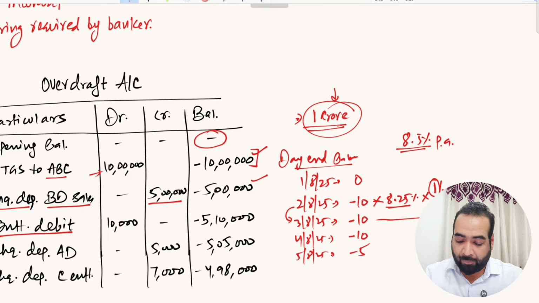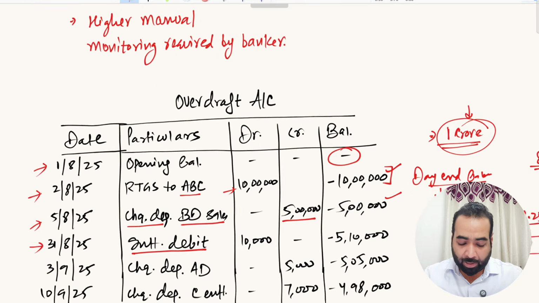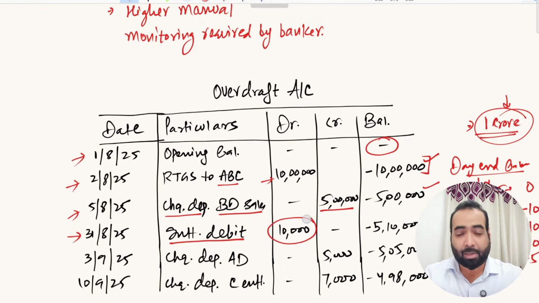Similarly for every day, your interest will be calculated like this, and the total amount of interest shall be charged on the last day of the month, right? Some banks have the practice of charging that on some other days, like some banks charge on 5th of the month, but standard practice is charging the interest on the last day of the month, right?